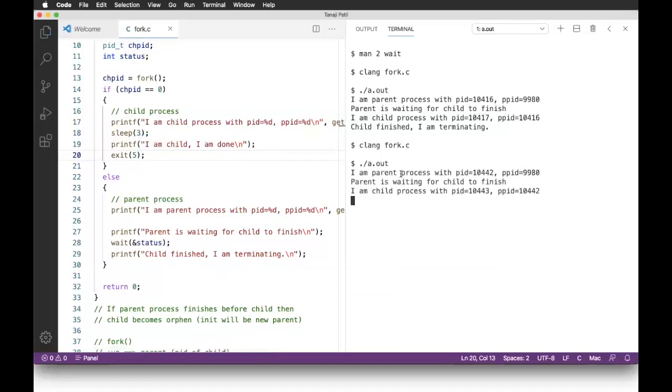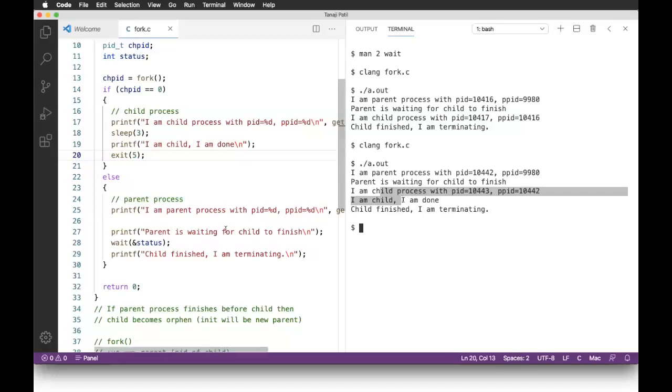See, I am parent. Parent is waiting for child. I am child process, and it waits around 3 seconds. Remember, after the parent says it is waiting, everything comes from the child. I am a child process with PID, and the parent's PID is the parent process's ID. Child says I am done. Then the parent gets the signal, and the parent says child finished, I am terminating.